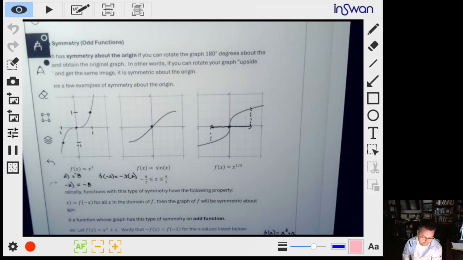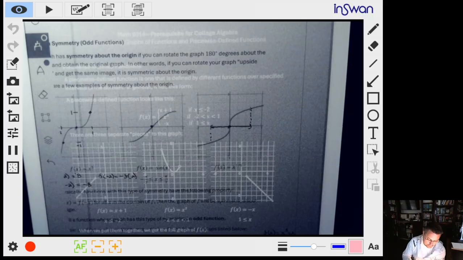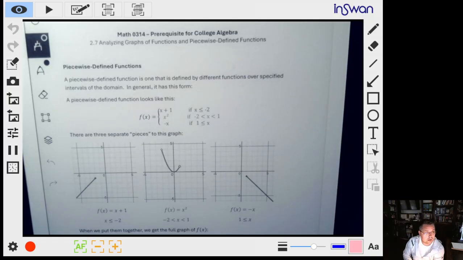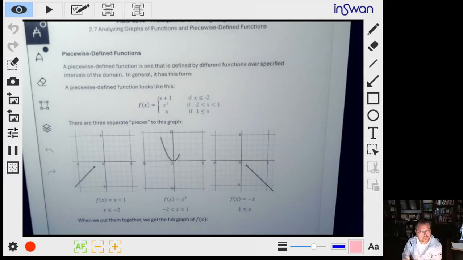Hopefully that makes sense. You should be ready to do some of the problems from 2.7 on symmetry. Next, I'll do a video on piecewise defined functions. So make sure you take a look at that link.